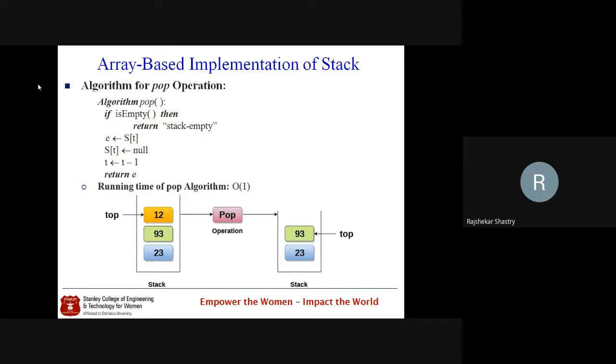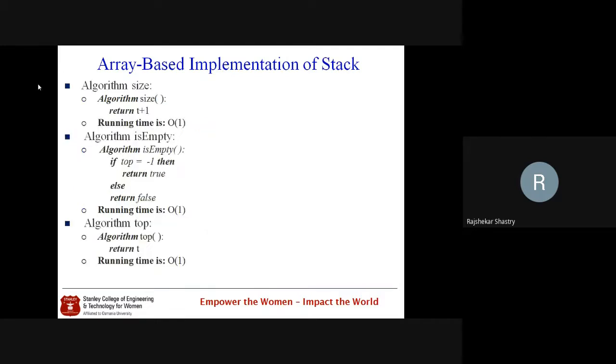But when top reaches -1, it is the information where we state that the stack is empty. And in case, after reaching top -1, by mistake you call the pop method once again, at this time it always returns a message stating that the stack is empty, because top is pointing to -1.